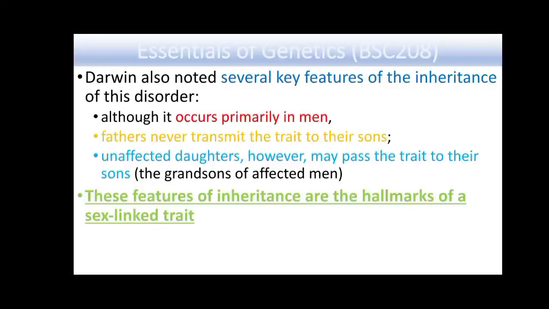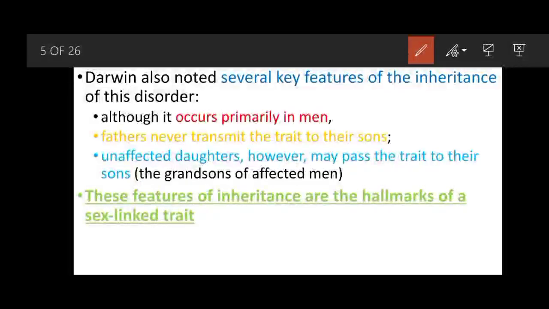So there were several key features of the inheritance. Although Darwin did not know about genetic inheritance patterns at that time, he was very keen to note all those features of the disease. Although it occurs primarily in men, this condition, anhidrotic dysplasia, only occurs in men. Fathers never transmit the trait to their sons.